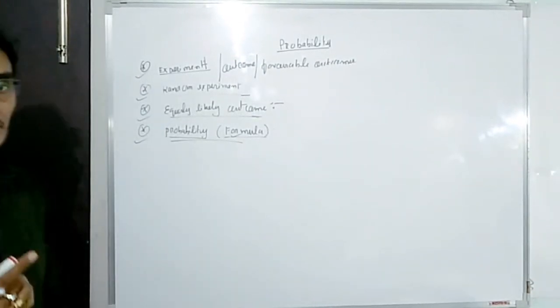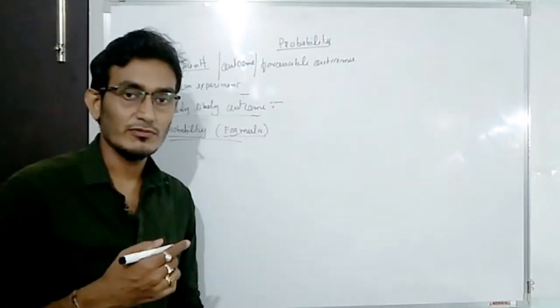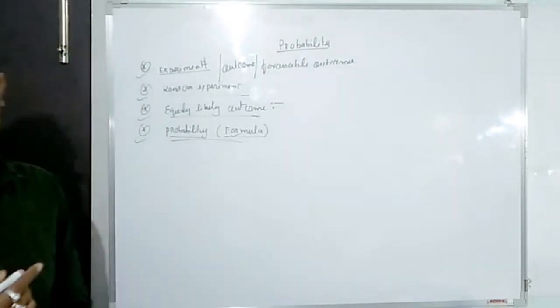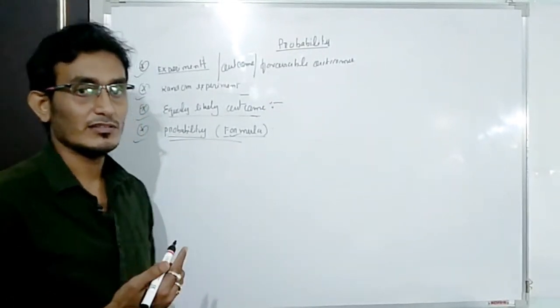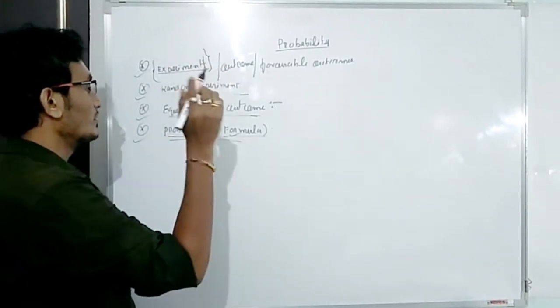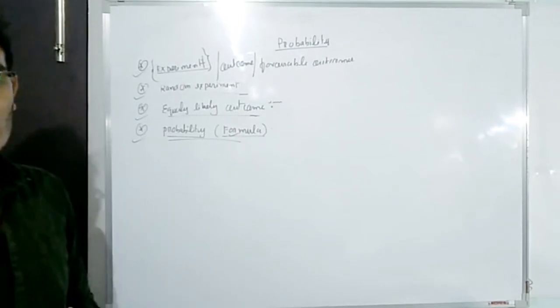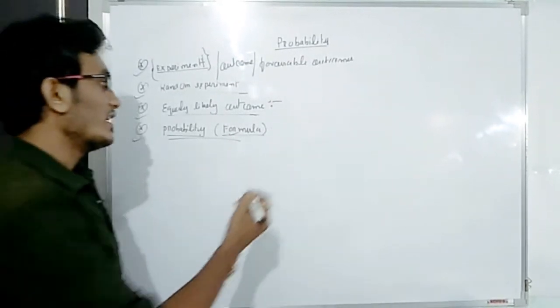So first of all, the experiment. Experiment means what? Suppose you went to the science lab, and after performing one task, you get some results. Performing a task is known as the experiment. After doing the experiment, suppose you get 10 results.